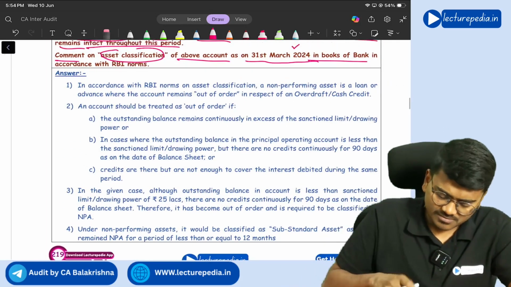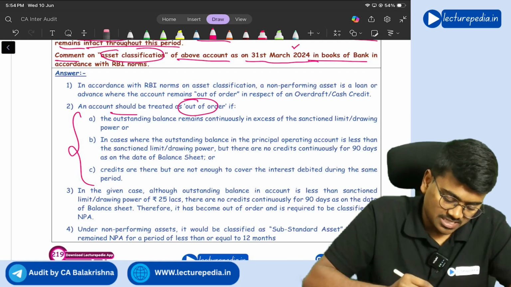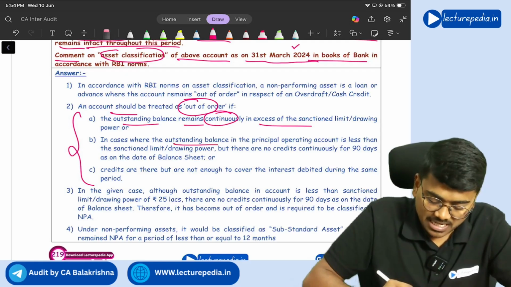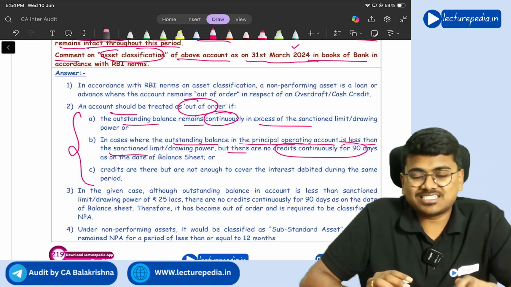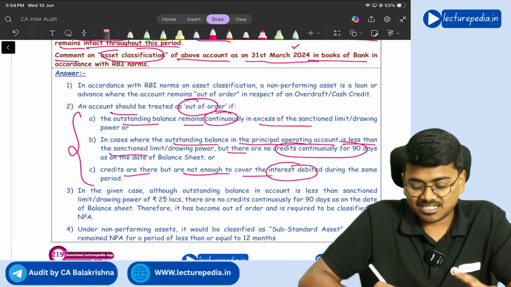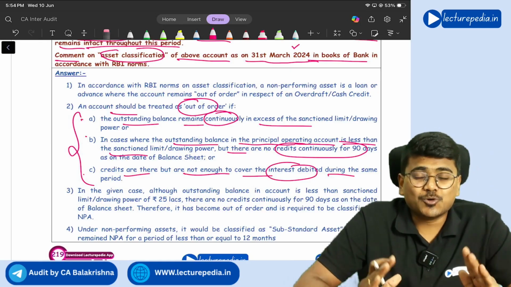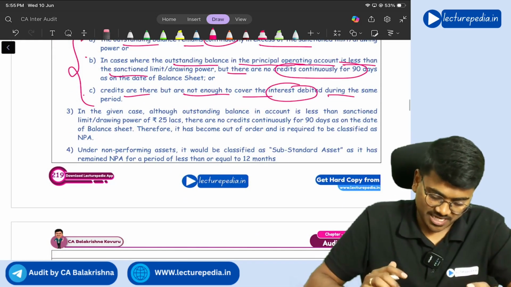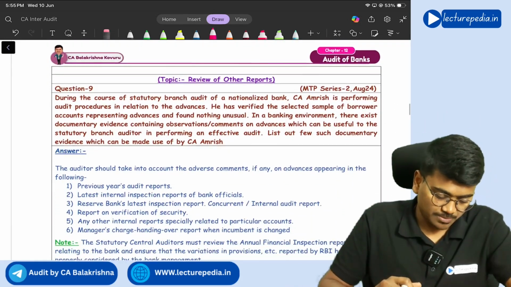Got it? You need to write down these three situations. An account should be treated as out of order in three situations: if the outstanding balance remains continuously in excess of the sanctioned limit, or the outstanding balance in the principal operating account is less than the sanctioned limit only, but there are no credits continuously for 90 days, or credits are there but not enough to cover the interest debited during the same period. If any of these situations is present, you will call that account out of order, and once it is treated as out of order, it should be treated as NPA. So it should be classified as a substandard asset on 31st March.